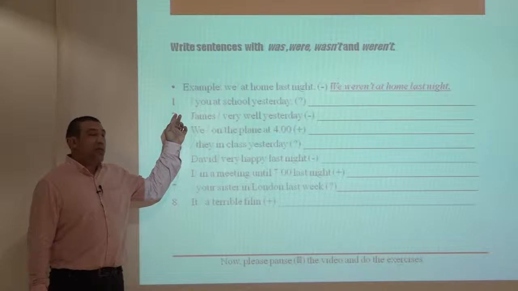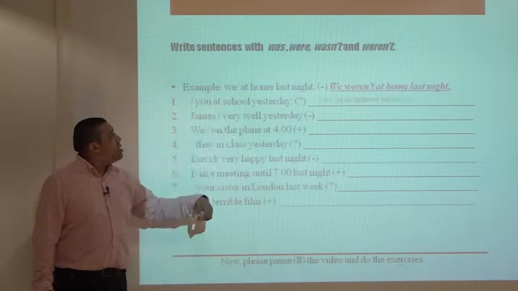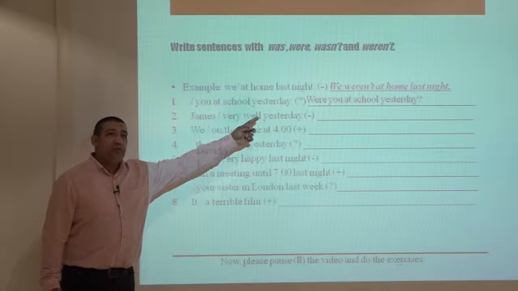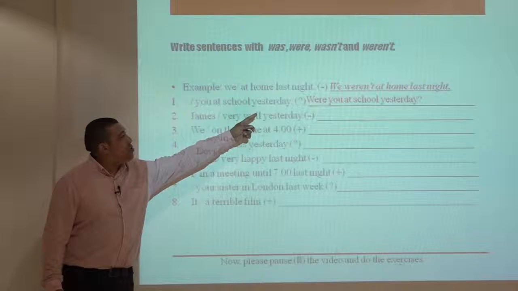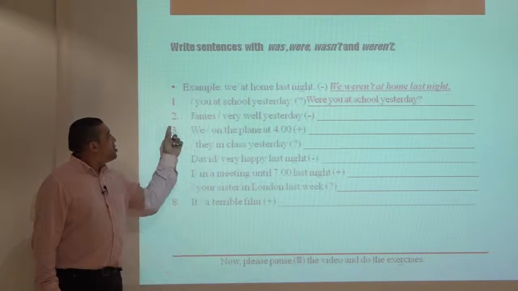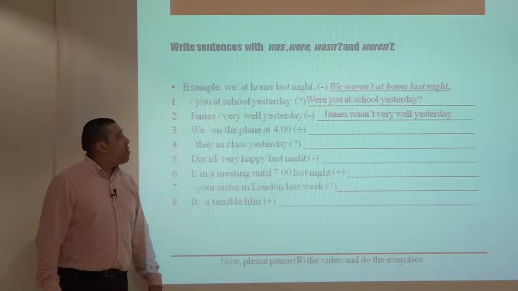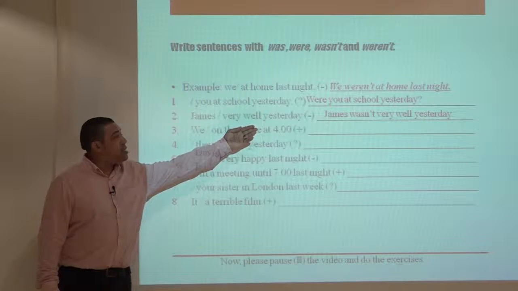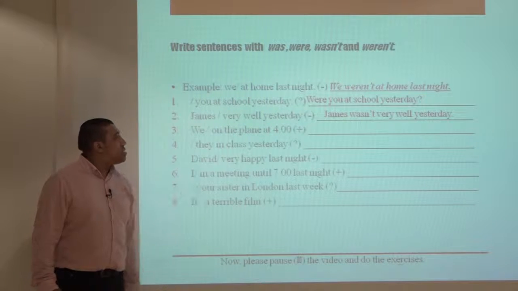Let's check your answers now. Question number 1, it should be in a question form. Were you at school yesterday? We use were in this sentence because we have you in the sentence, so we should use were. And yesterday indicates past tense. Question 2, James wasn't very well yesterday. We use wasn't here because James is a singular subject. And as we all see, yesterday indicates the past.